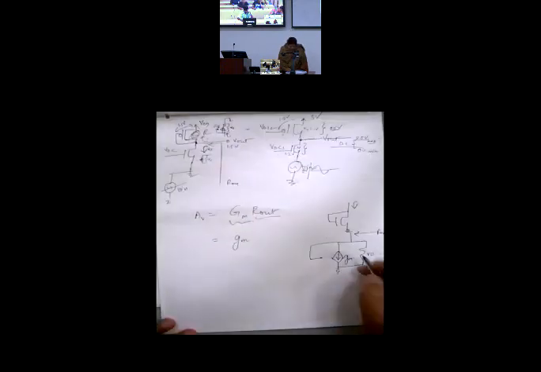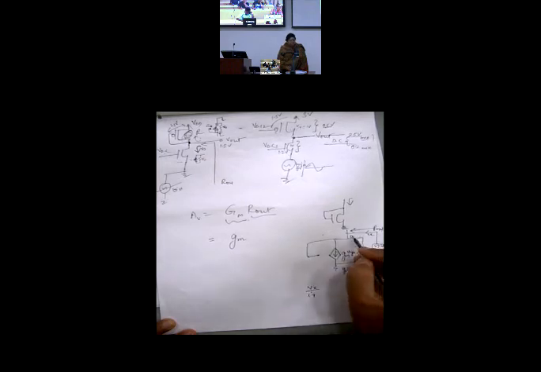Clear? Gate is connected to drain. So where I would have written gm VGS, now I will write gm VDS. So this is drain. If I put a test source Vx here and find out Ix, what will be my Vx by Ix here?